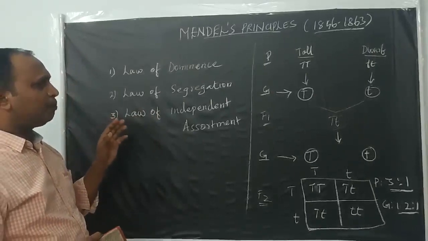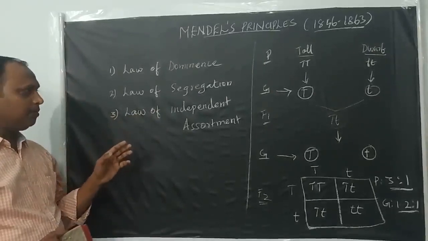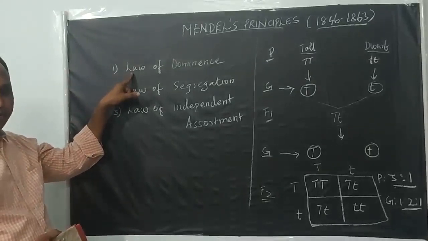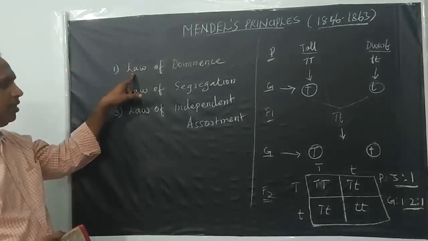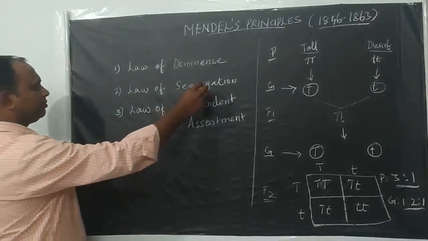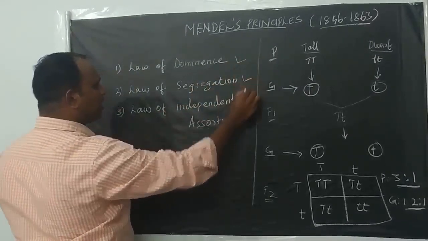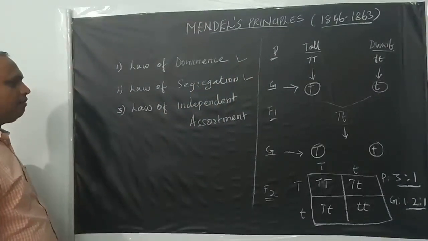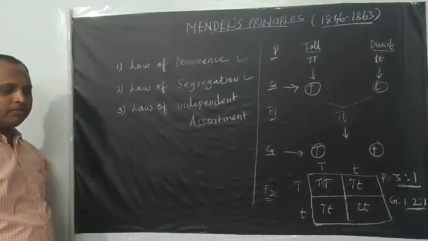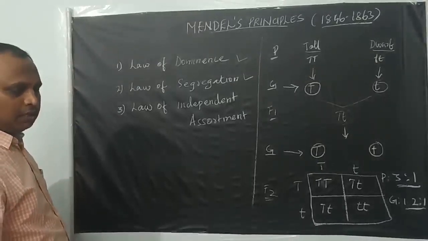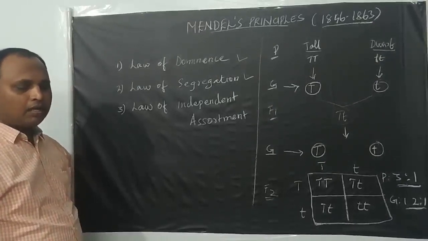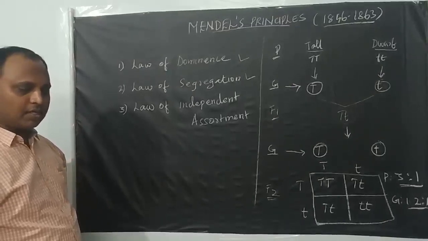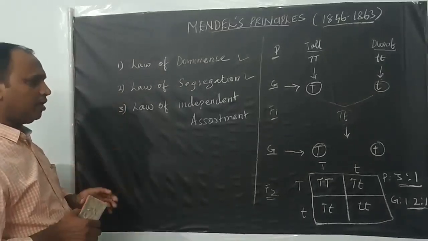And what are the laws proposed by Mendel? The first one is the law of dominance. The second law is the law of segregation. And the third law is the law of independent assortment. So these three laws together you can call Mendel's principles, Mendel's laws of inheritance, or principles of inheritance also. Whatever you are using, everything is the same.